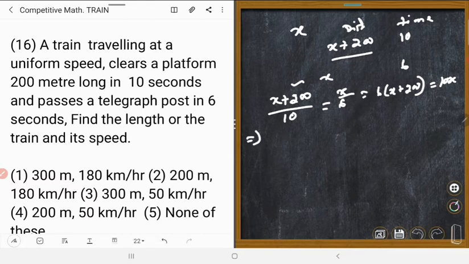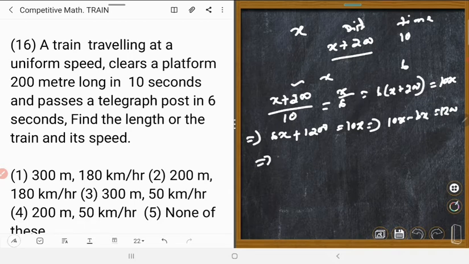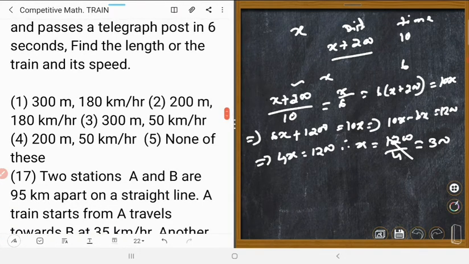This implies 6x plus 1200 is equal to 10x. This implies 10x minus 6x is equal to 1200. So 4x is equal to 1200. Therefore, x is equal to 1200 upon 4, which is 300. The length of the train is equal to 300. Could you understand? The length of the train is 300.